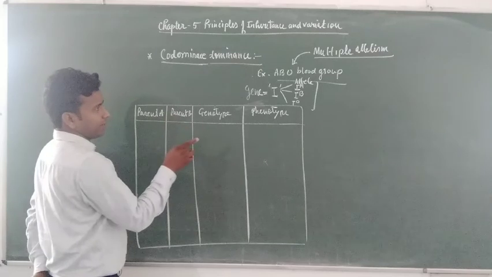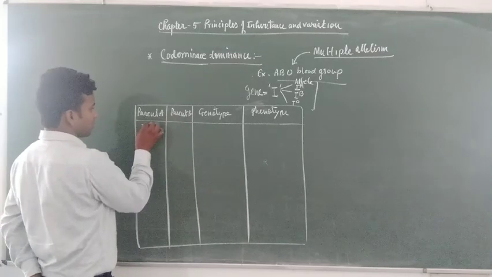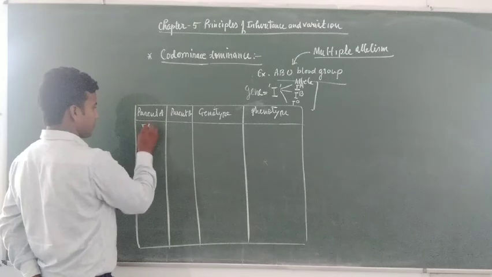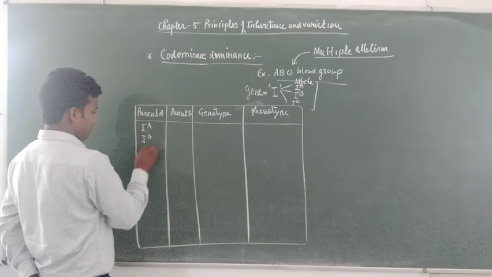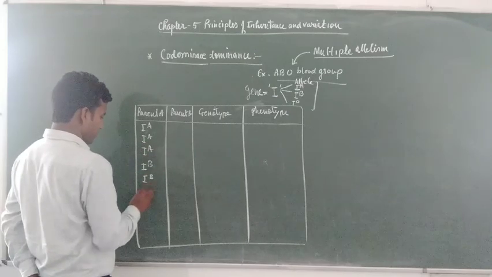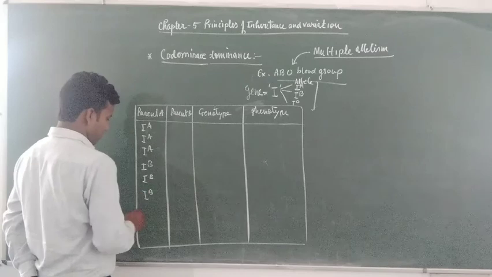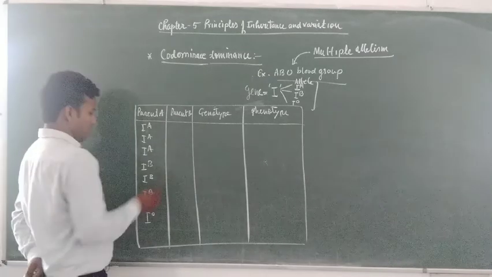Parent A should have a combination of IA, IB and I0.